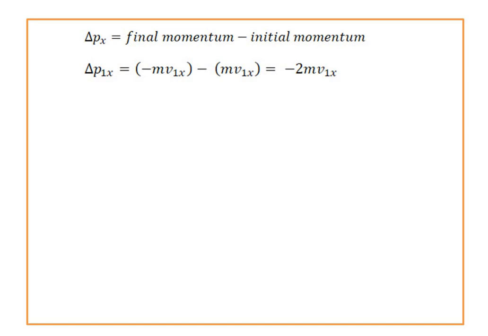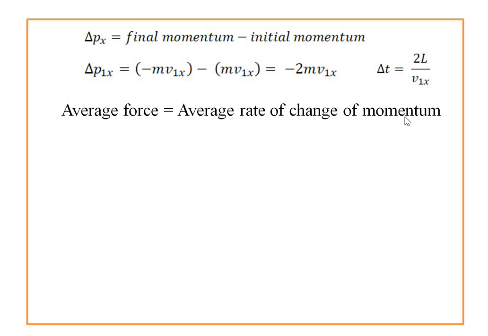So the time between successive collisions with the right wall, we can write the equation, delta t is equal to twice L divided by v1x. From this, the average force is nothing but the average rate of change of momentum. That means this is the momentum term divided by this time period. So we can write twice m v1x divided by twice L v1x. Simplifying this equation, 2 gets cancelled. We write m v1x square divided by the capital L.